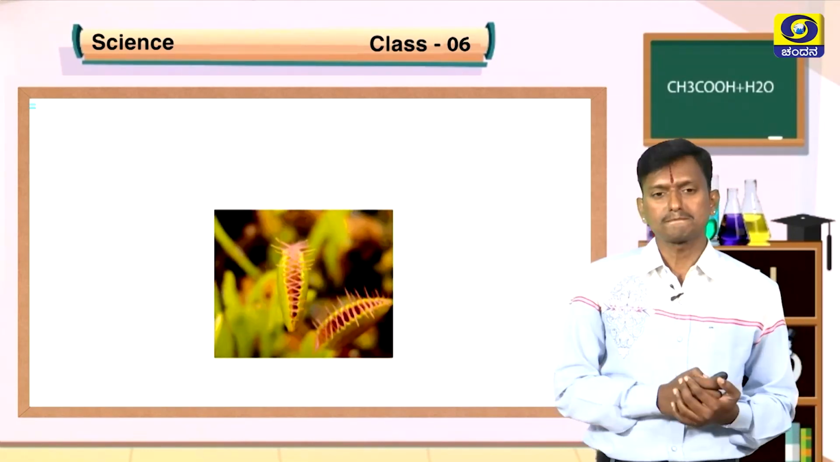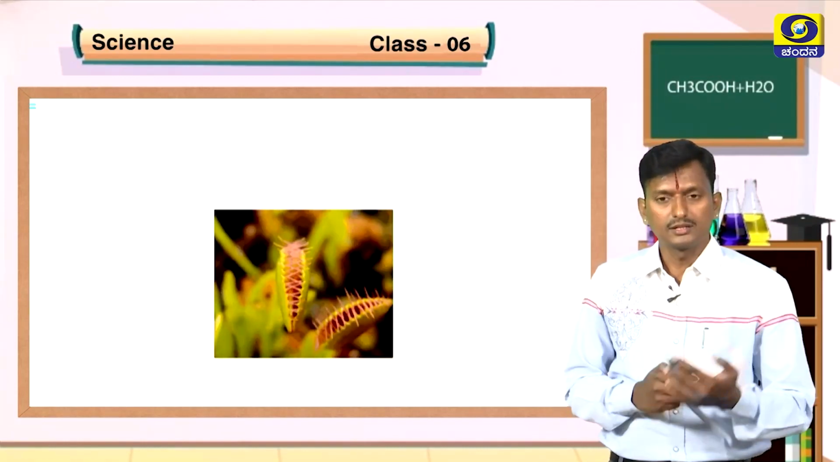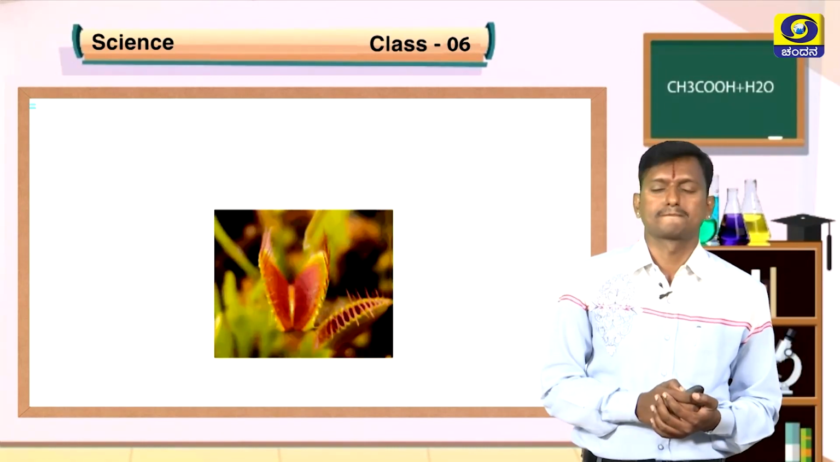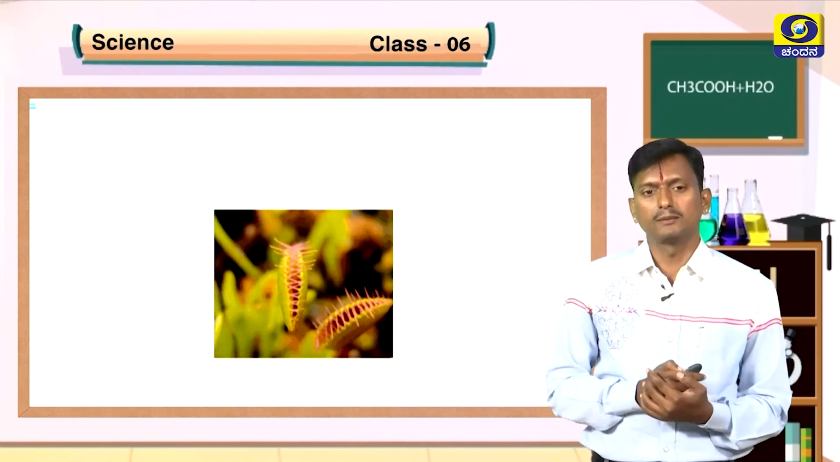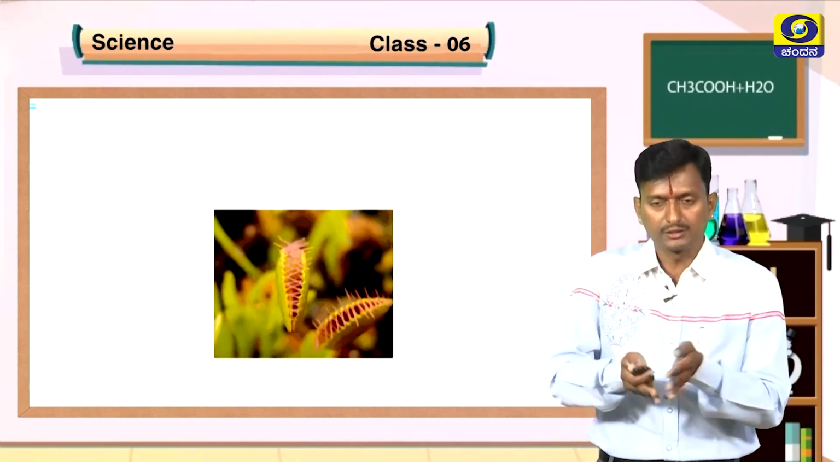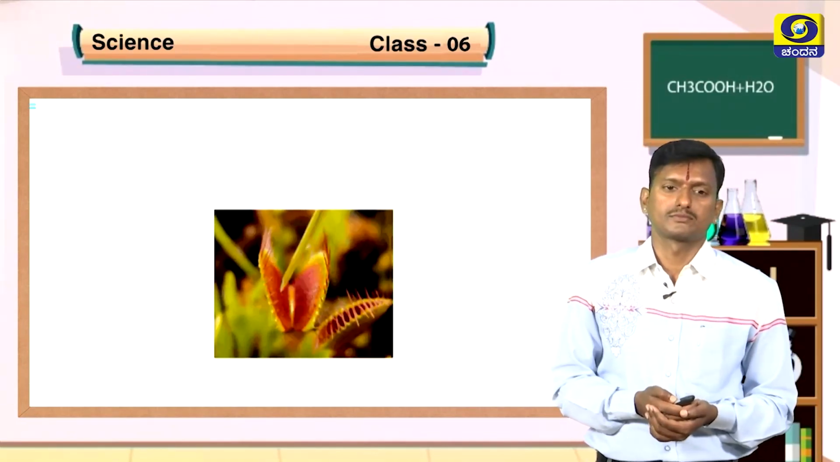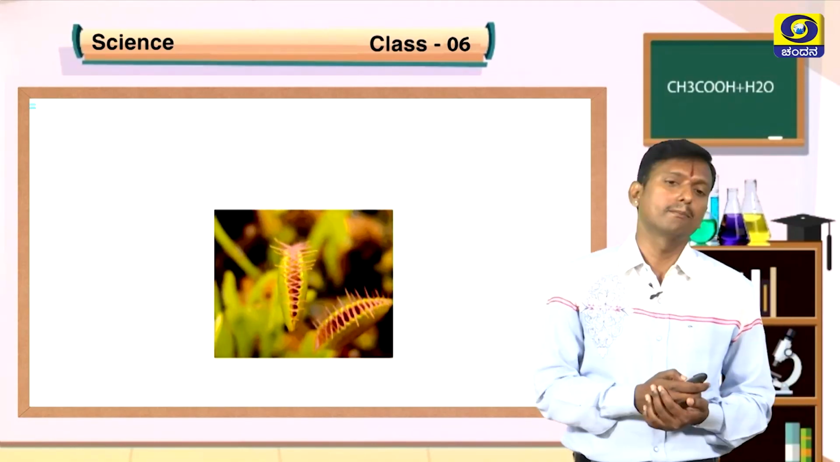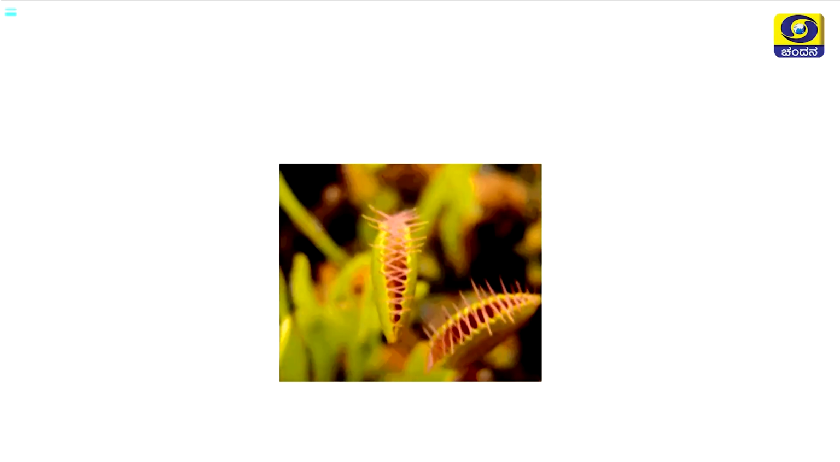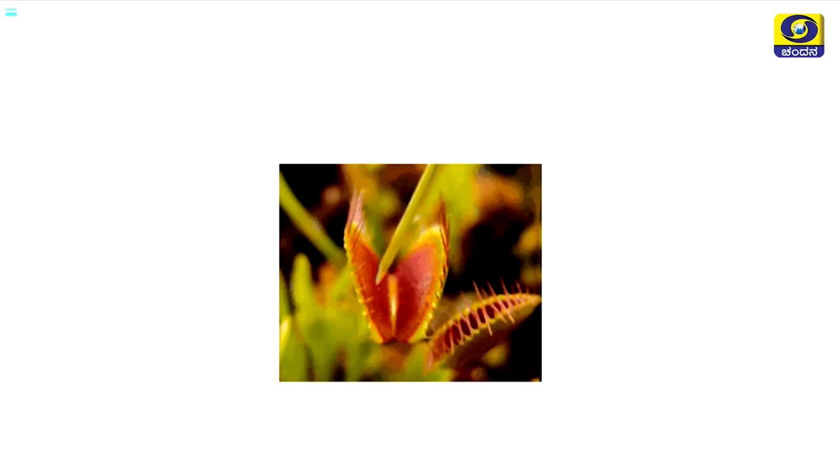See here, what is that? It is an insectivorous plant. It will show movement. When you put a hand near it, it will close its leaves. This is a type of movement by a plant. So plants also show movement, isn't it?